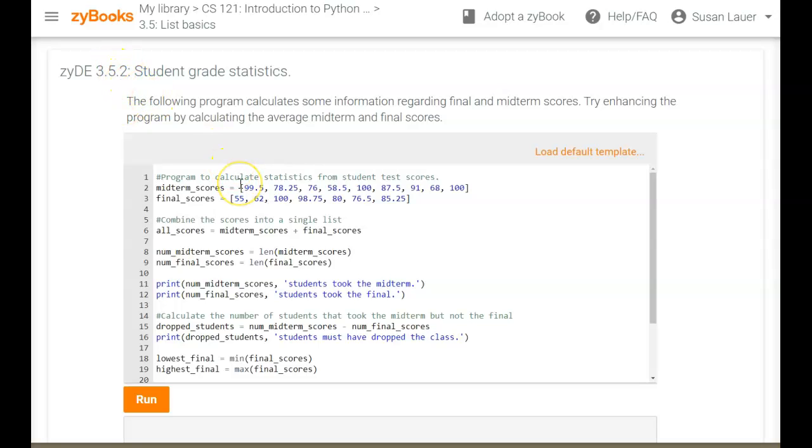3.5.2 works with two lists of numbers. We have midterm scores and final scores. They're going to combine the scores in a particular way, and here it suggests that you should try enhancing the program by calculating the average midterm and final scores.